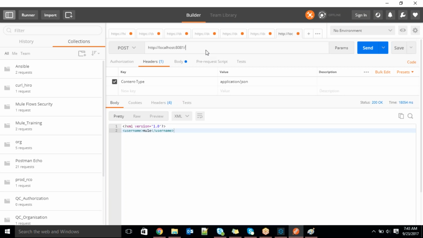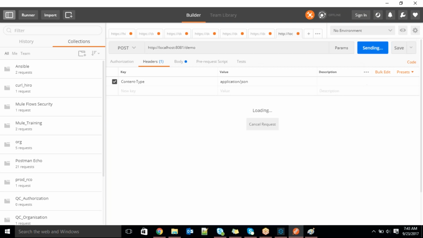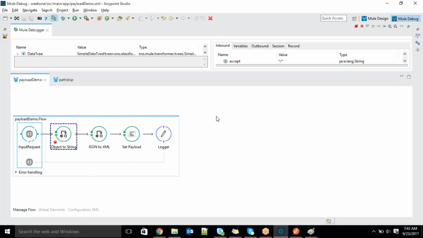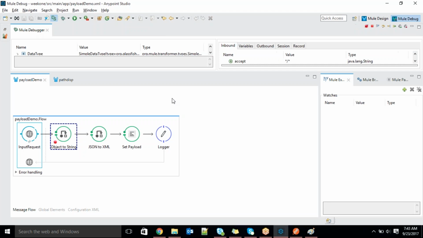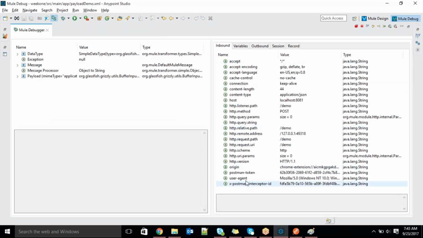And then I'll try to hit the request, guys. Observe here, I'm trying to highlight the inbound properties. You can see this. How many inbound properties? Almost more than 19, 20, I guess, right? So you can see all the inbound properties. I didn't create any inbound properties; these are all coming automatically. Now I want to read one of the inbound properties out of this list.